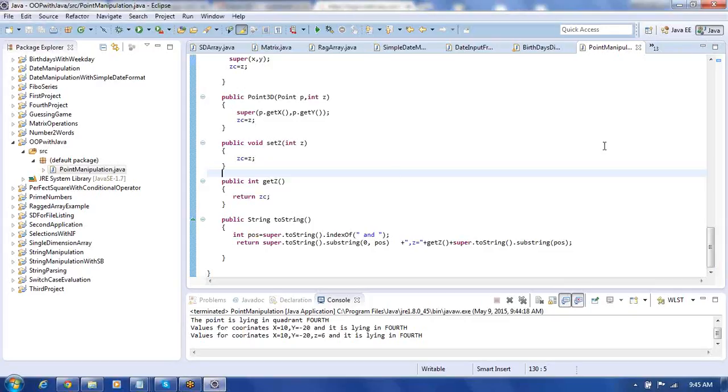Any questions? Okay. So we'll do further tomorrow with abstract classes, abstract methods, then final classes we can create. With that we can work. So writing code with OOPS is easy, but conceptualizing things is important. How you conceptualize, that is going to be a really difficult task. Writing code can be easy, but you need to make a picture of it in the mind, then accordingly it can be made.